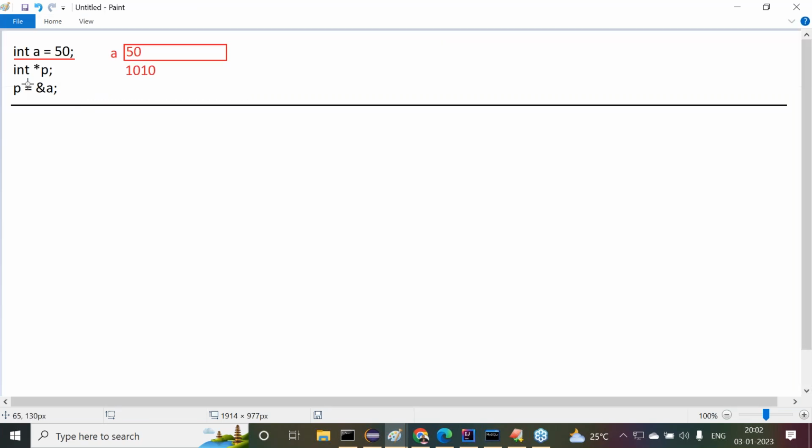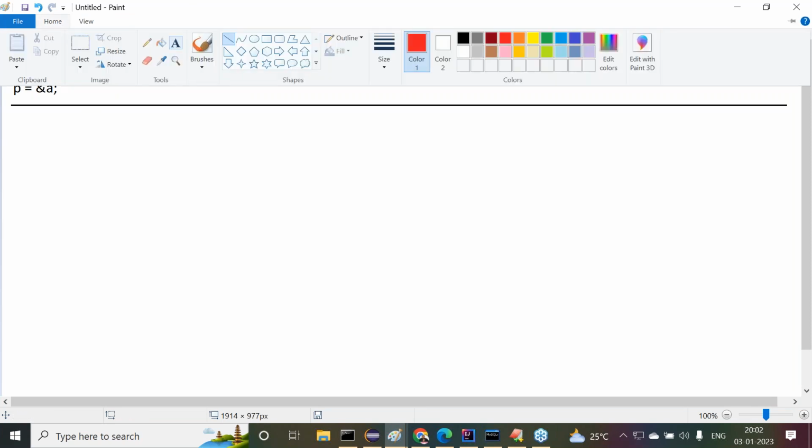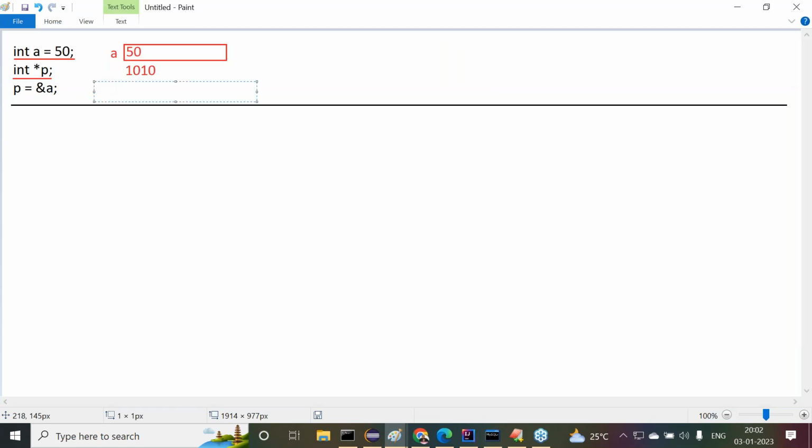When the compiler encounters the instruction int star p, the p variable becomes available. For this p variable, a block of memory will be created. How much memory is created for a pointer variable? That much memory is required to store address locations. Sir, got my point or not?